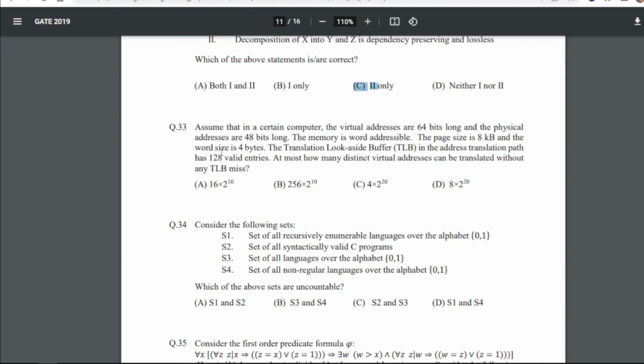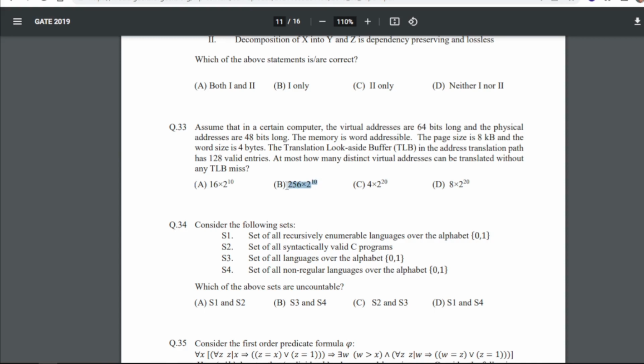Now 33, assume that in a certain computer the virtual addresses are 64 bits long and the physical addresses are 48 bits long. The memory is word addressable, the page size is 8 KB and the word size is 4 bytes. The translation lookaside buffer, TLB, in the address translation path has 128 valid entries. At most, how many distinct virtual addresses can be translated without any TLB miss? So for 33 our answer will be B, that is 256 multiplied by 2 to the power 10.